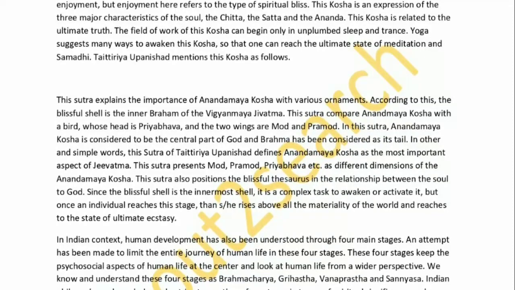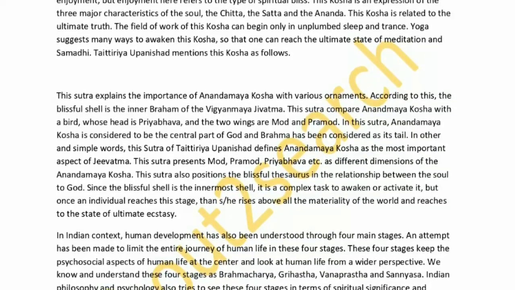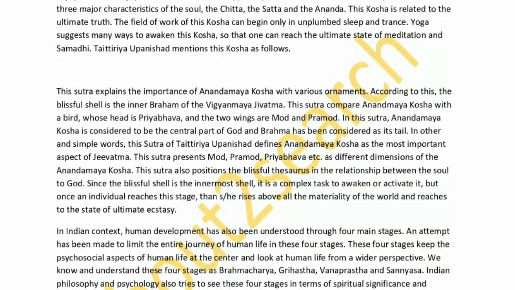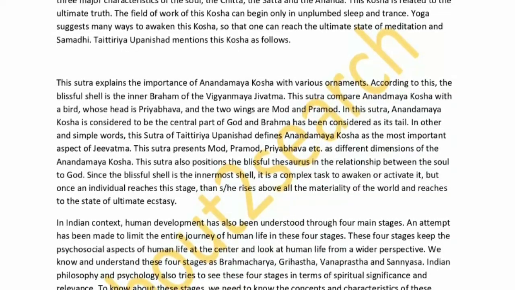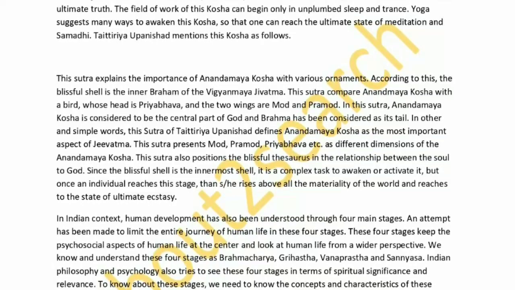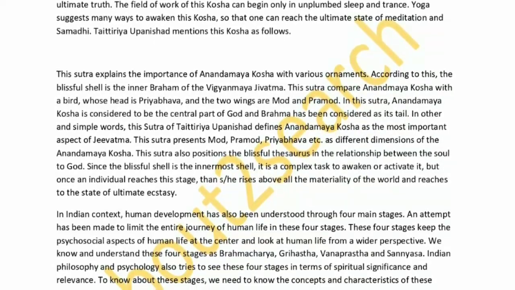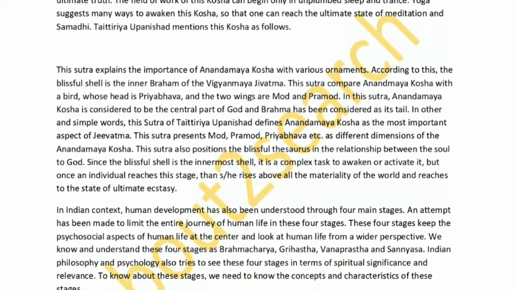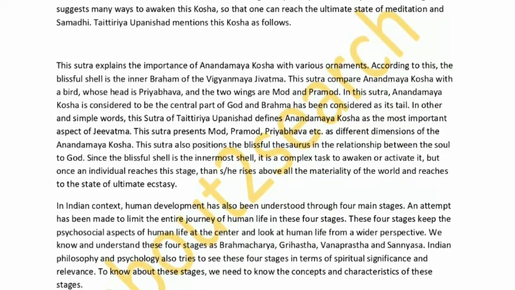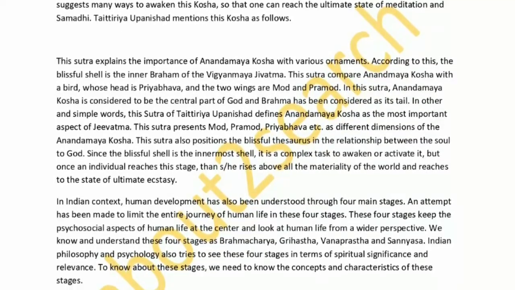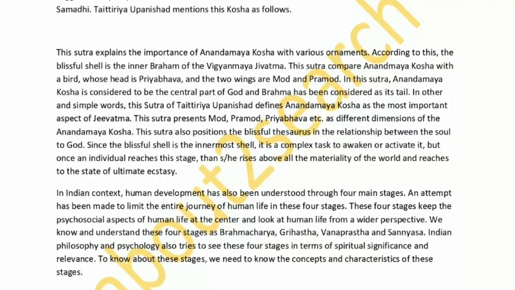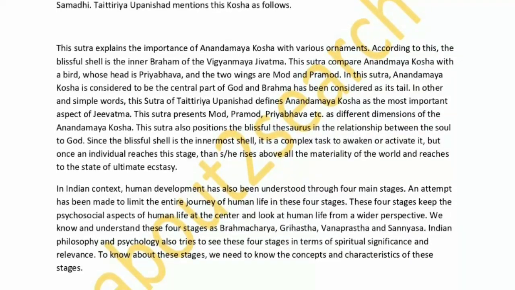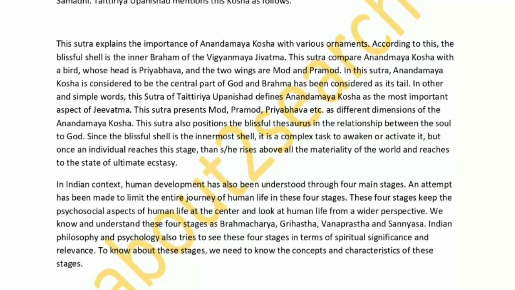This sutra explains the importance of Anandamay kosha with various ornaments. According to this, the blissful shell is the inner Brahman of the Vijnana Jivatma. This sutra compares Anandmay kosha with a bird, whose head is Priyabhava, and the 2 wings are Mod and Pramod. In this sutra, Anandamay kosha is considered to be the central part of God and Brahma has been considered as its tail. In other and simple words, this sutra of Taittiriya Upanishad defines Anandamay kosha as the most important aspect